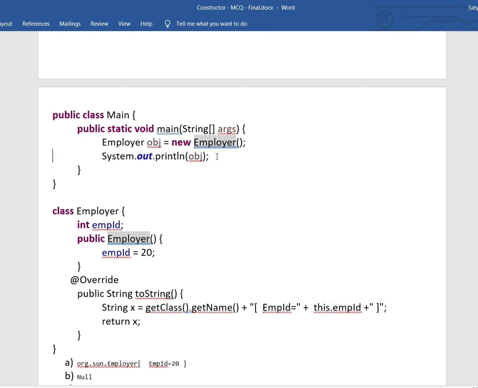Similar to the previous one, whenever we try to print an object with system.out.println of obj, the JVM tries to call obj.toString, and the toString method is overridden in our class, that is in the employer class. So the toString method of our class will be executed, and it returns the class name and employee ID, whatever the value, 20. So the answer would be the class name and in brackets employee ID.